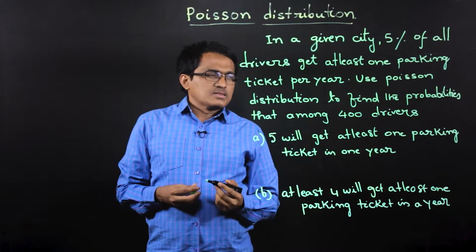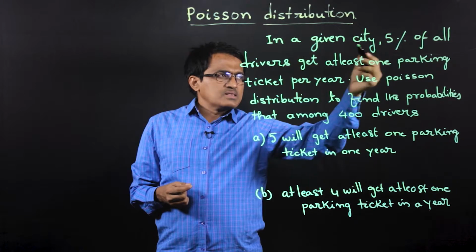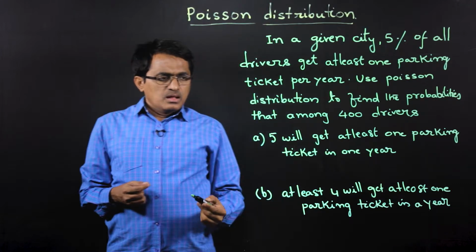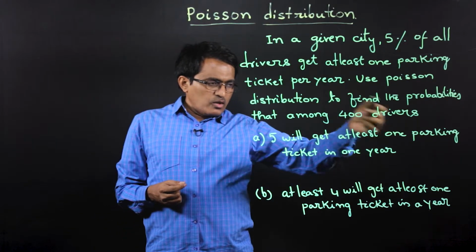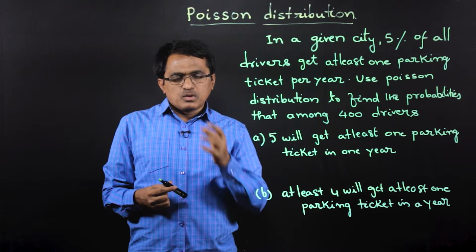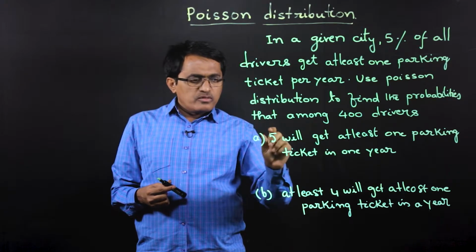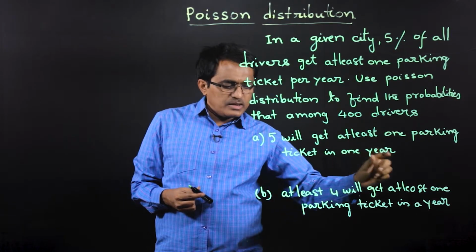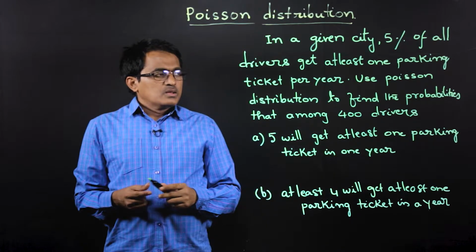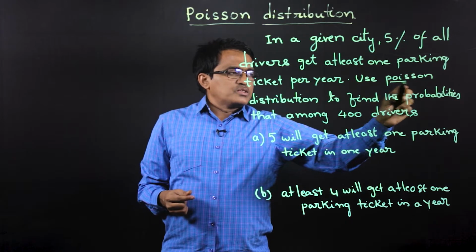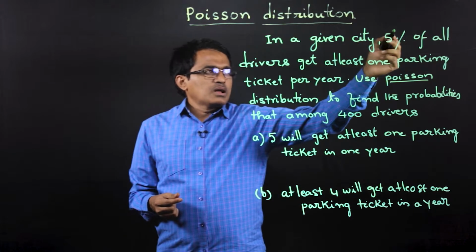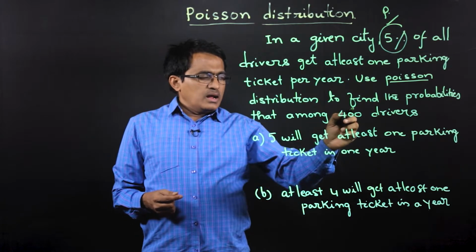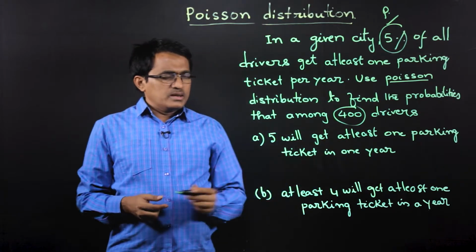Now we will take this example where in a given city 5% of the drivers get at least one parking ticket per year, and here out of 400 drivers given, we need to find what is the probability that 5 will get at least one parking ticket, and the second one is at least 4 will get at least one parking ticket in a year. So here we are going to use Poisson distribution, where the 5% is given, that is the probability p, and the total number of drivers, that is 400, is given.